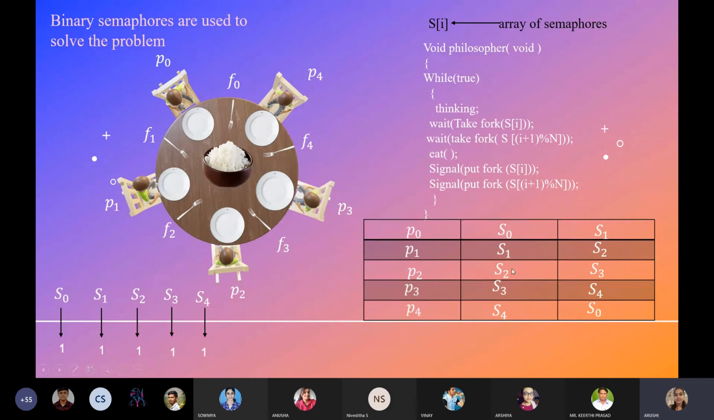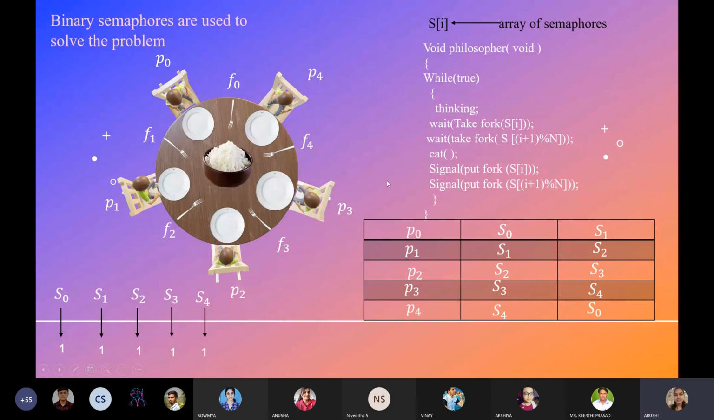Each philosopher has to wait on 2 semaphores. While waiting, they will set the value of the semaphores to 0, and while exiting they will set the semaphore values back to 1. Initially all the semaphores will be initialized to 1.